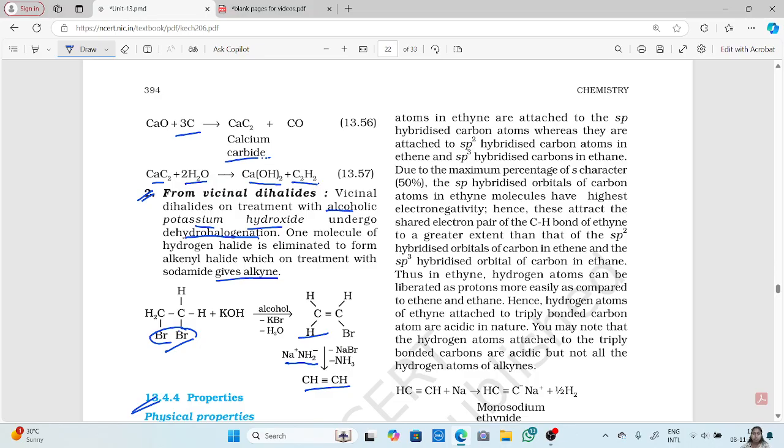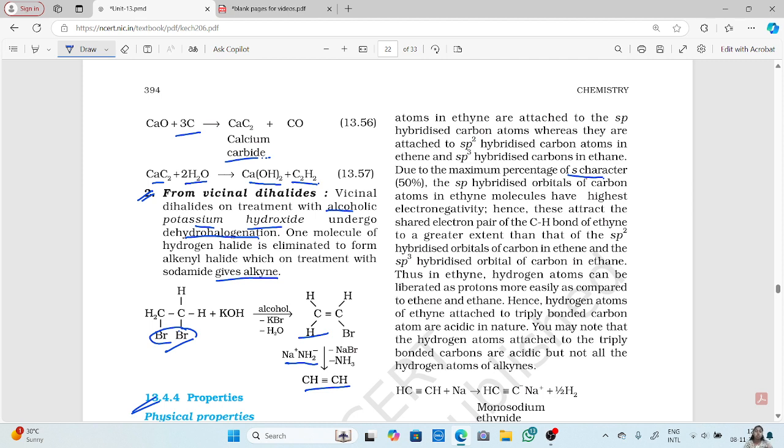Due to the maximum percentage of s character, the sp hybridized orbitals of the carbon atom in the ethyne molecule have the highest electronegativity. Hence, they attract the shared pair of electrons of the C-H bond of ethyne to a greater extent than the sp2 hybridized orbital of carbon in ethene and the sp3 hybridized orbital of carbon in ethane.